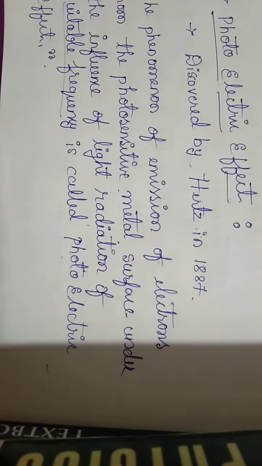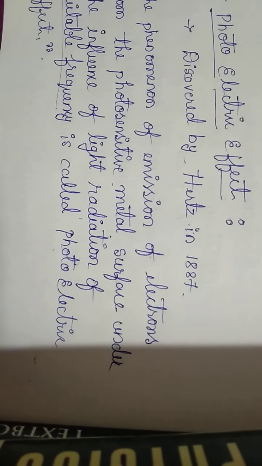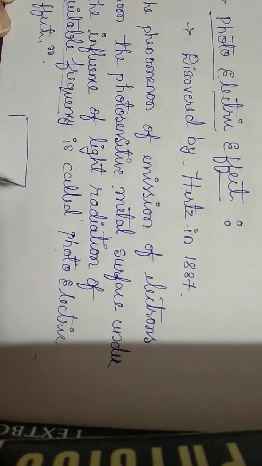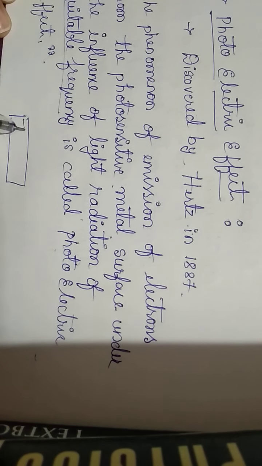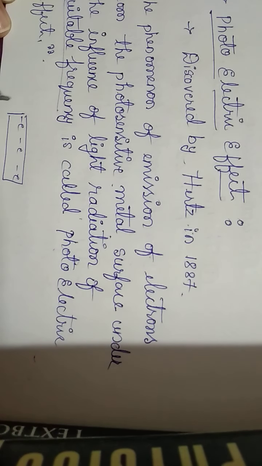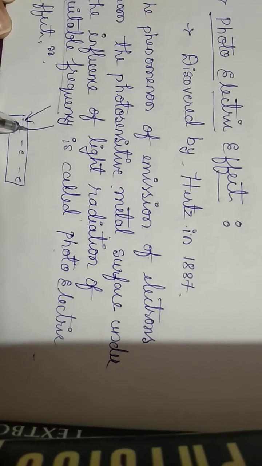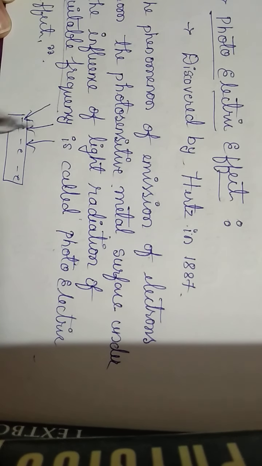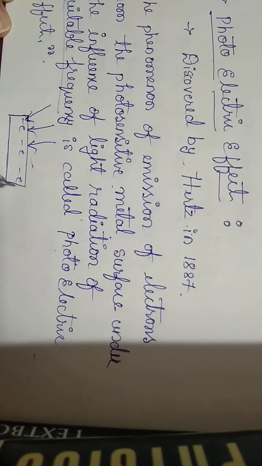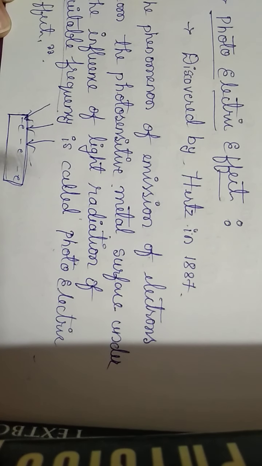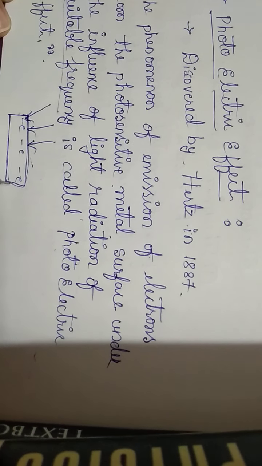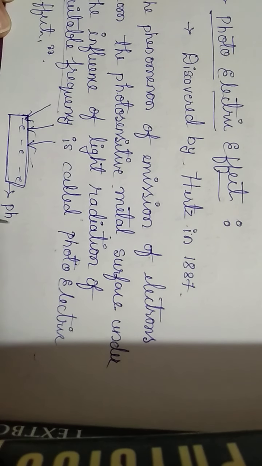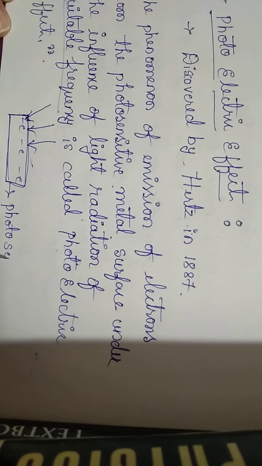Already we have discussed photoelectron emission. We have a metallic surface here which has free electrons. Whenever light radiation with suitable frequency falls on the metallic surface, these electrons will be emitted, and the metallic surface from which electrons are emitting is called a photosensitive metal.